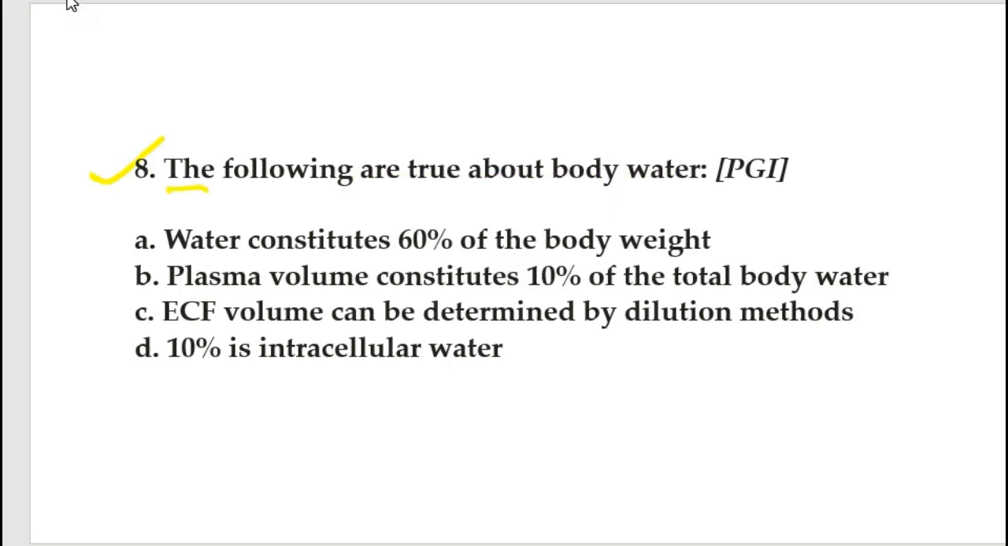So here the next question is: the following are true about body water. Water constitutes 60% of body weight. It is true. Plasma volume constitutes 10% of total body water. It is wrong. ECF volume can be determined by the dilution method. It is true. We use inulin. And 10% of intracellular water is false. To calculate the total body water, plasma and intracellular water, we can use the formula which I dictated in our first video. So find the total body water by your own.